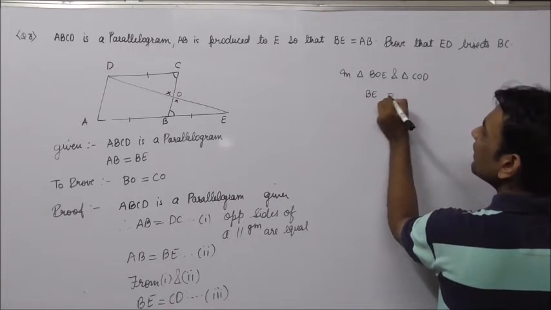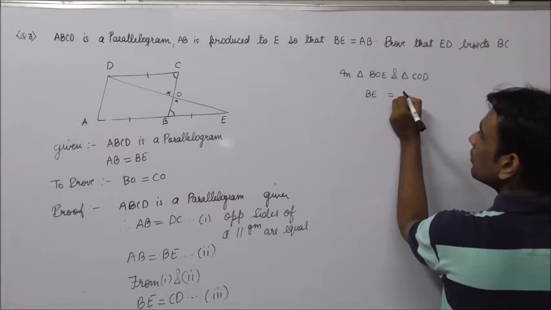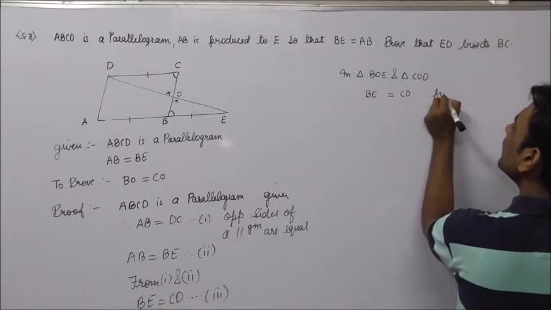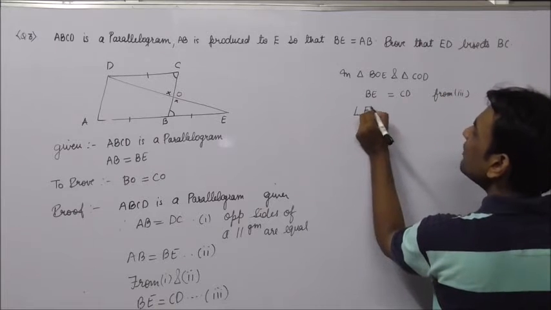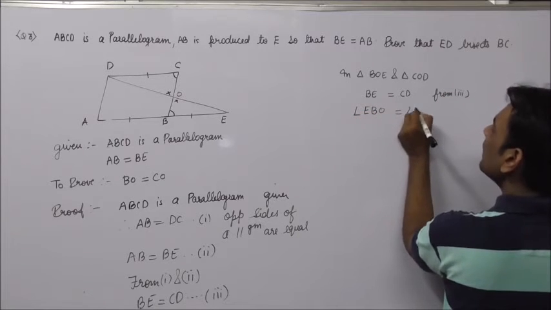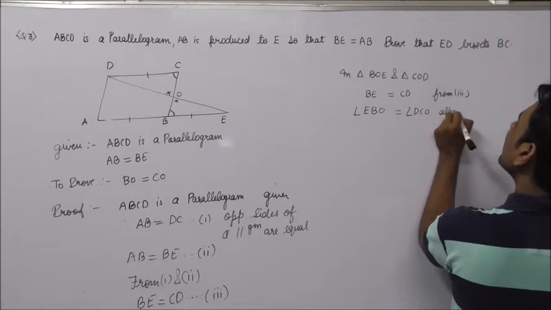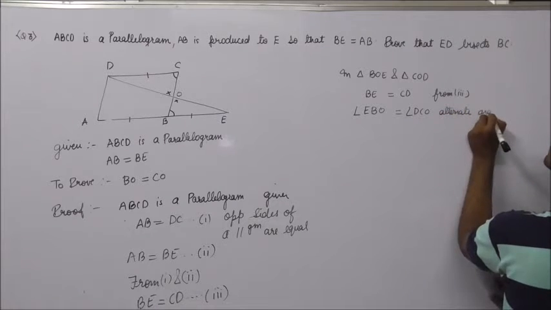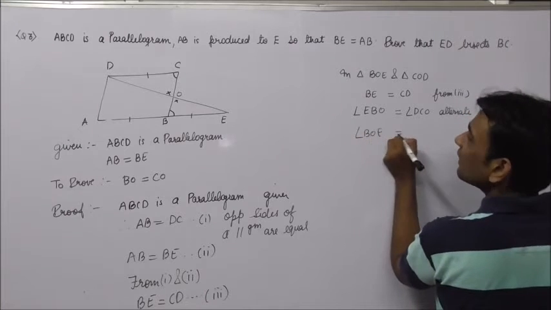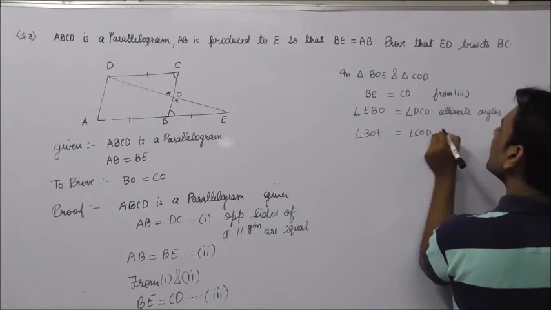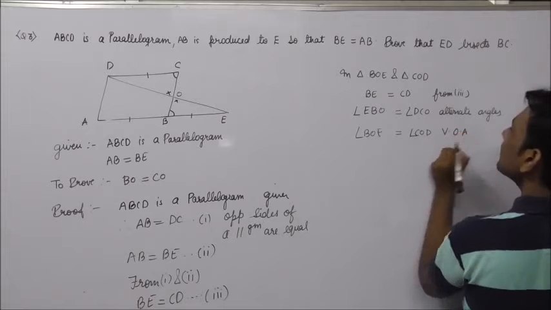BE is equal to CD from 3. Angle EBO is equal to angle DCO, alternate angles. Angle BOE is equal to angle COD, vertically opposite angles.